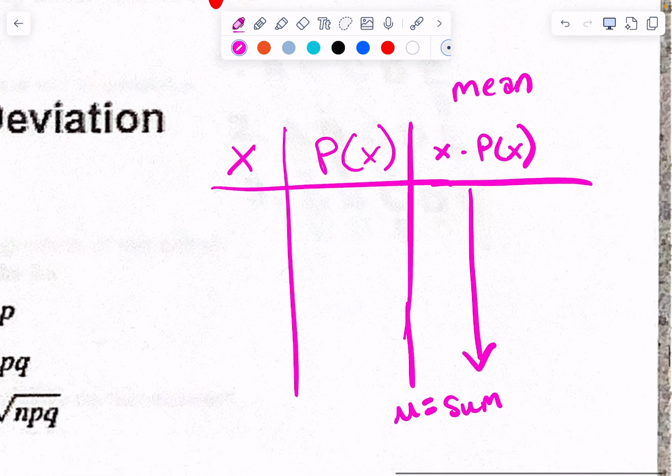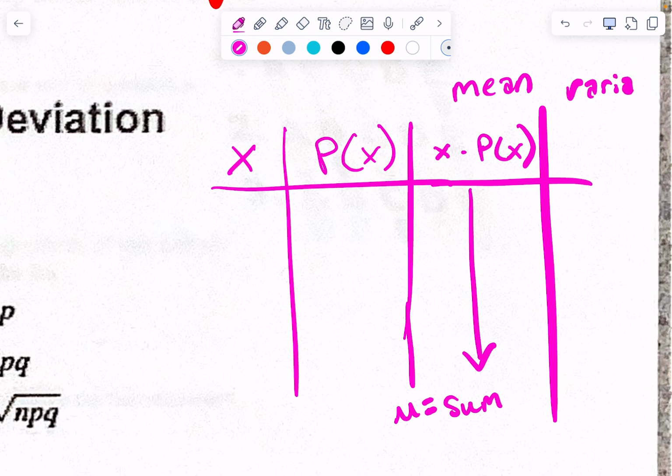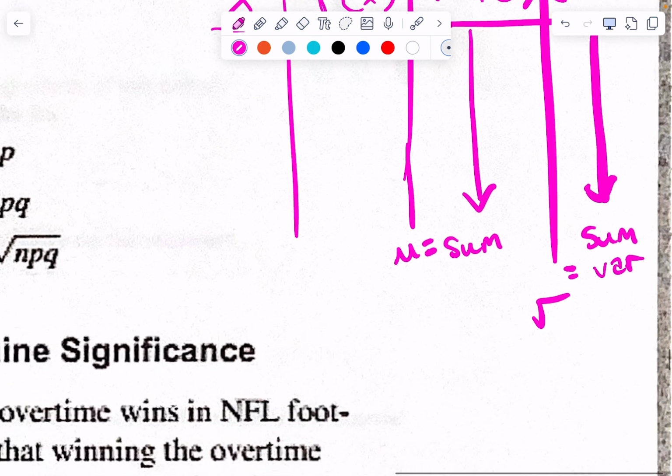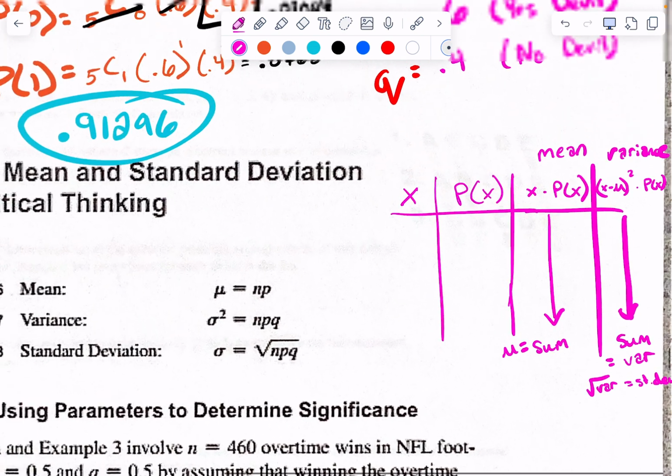Then let's say I want to find the variance. Do you remember this formula? The sum of X minus the mu, right? I want to find how far each X is away from the mean. I square it, I take it times P of X, I do the sum, and that is equal to the variance, right? And then I take the square root of the variance, and that gives me the standard deviation. That's how I do it if I'm given the table. That is awful and ugly, and we hated that. True? Gross. Mean, variance, standard deviation, disgusting, if I'm given the table.